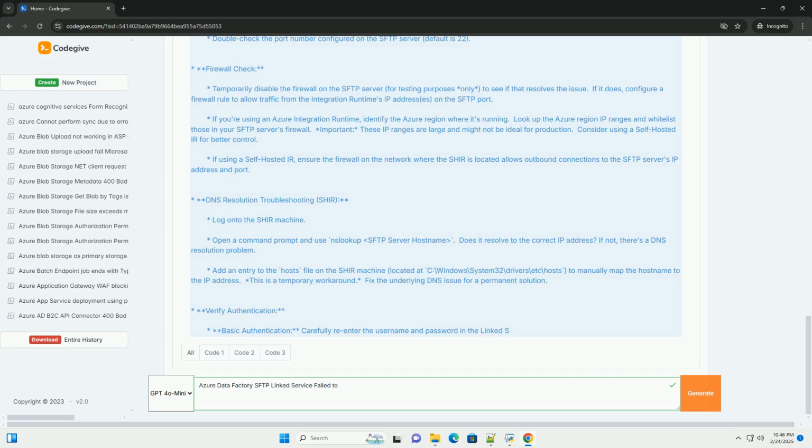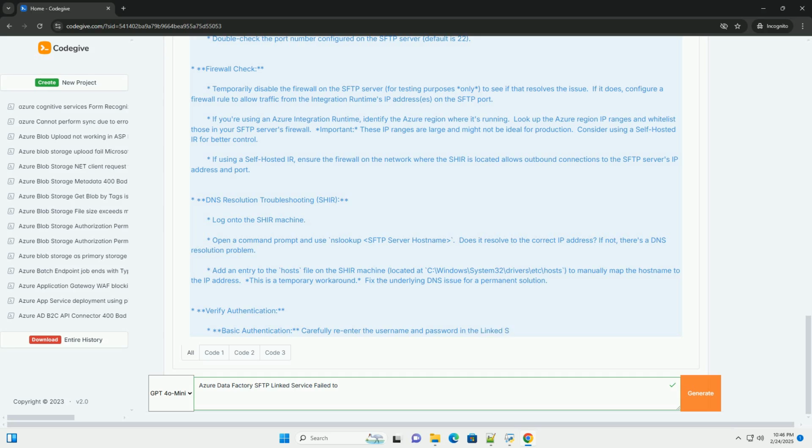Restart the Integration Runtime Service. If there is no SSH tab, you may need to manually add the fingerprints to a configuration file. This is less common and depends on the version of the IR. Consult the Microsoft documentation for your specific IR version for the correct configuration file location and format.